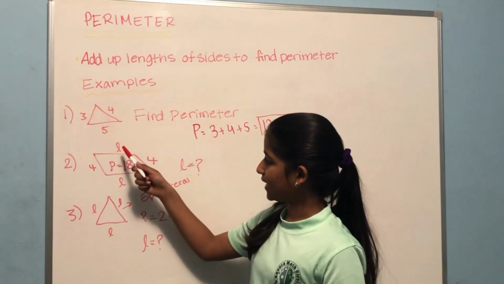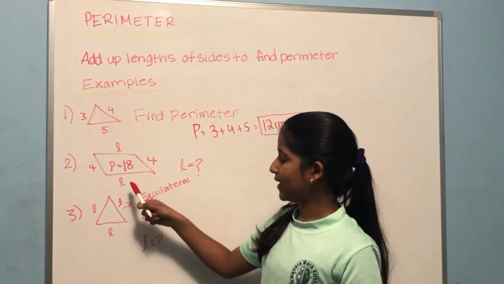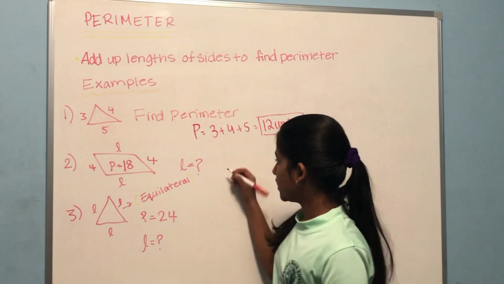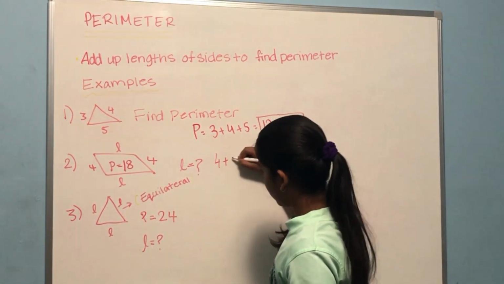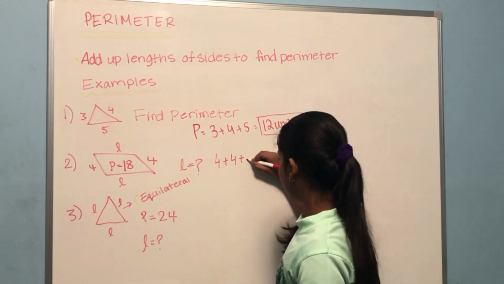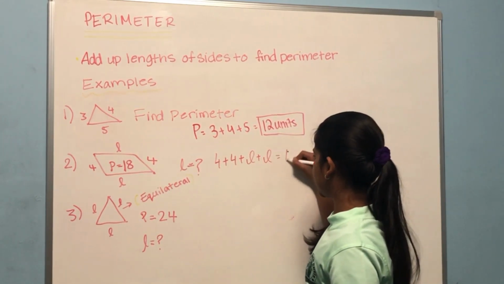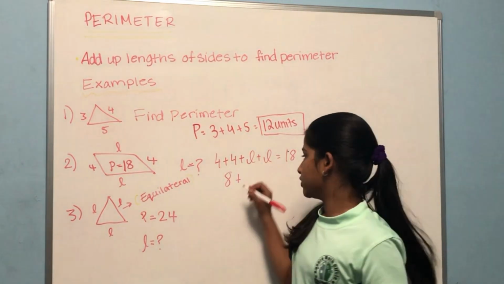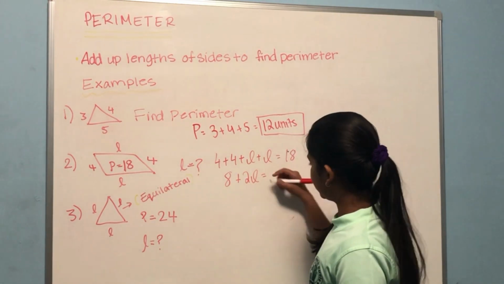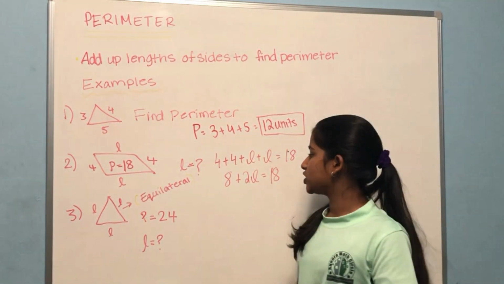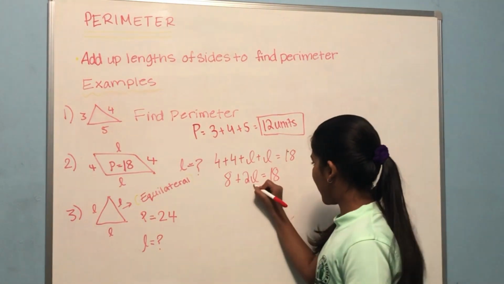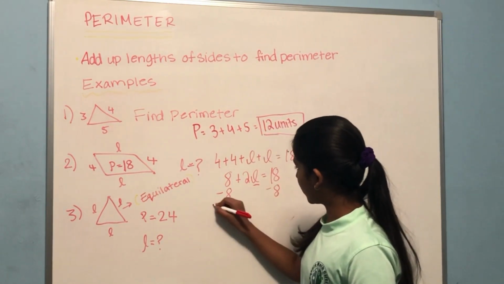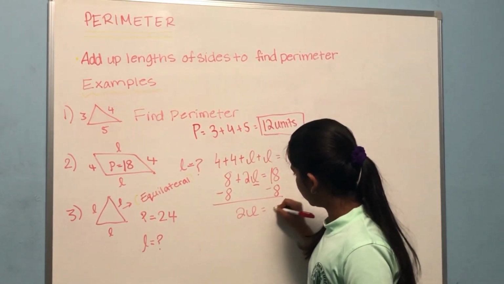It says that it has lengths of 4, 4, L, and L, and the perimeter is 18. Now we know the perimeter is the sum of all the lengths. So it's 4 plus 4 plus L plus L is equal to 18. Now 4 plus 4 is 8. And L plus L is 2L, and 18. Now to solve this equation, what we have to do is bring the variable L to one side. So we subtract 8 and subtract 8 and we get 2L equals 10.